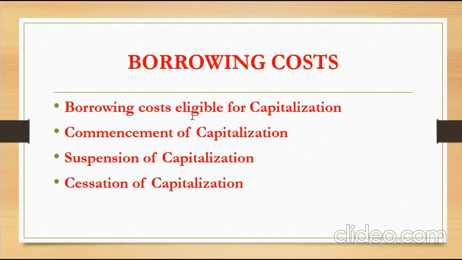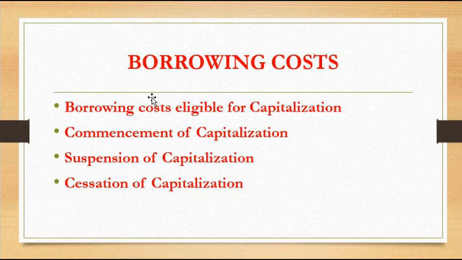In such cases, when a general loan is used to meet the development of the qualifying asset, the general loan interest can be capitalized using the capitalization rate method.